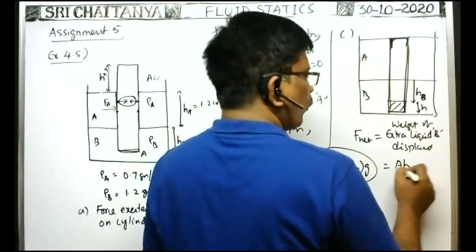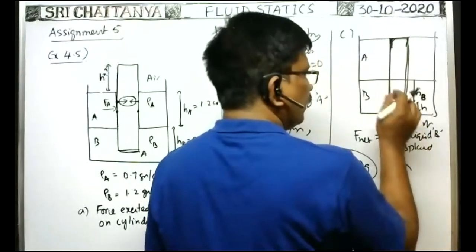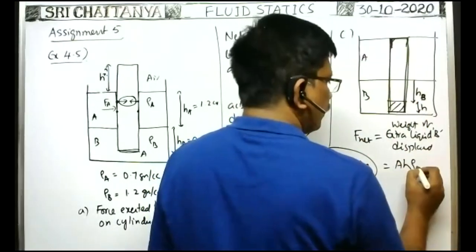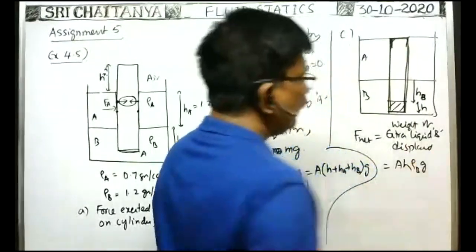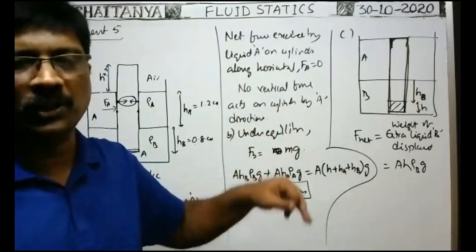It is the extra volume of the liquid B displaced into density of liquid B into Z, that is the extra weight of the liquid B displaced by the cylinder whenever it is pushed down.